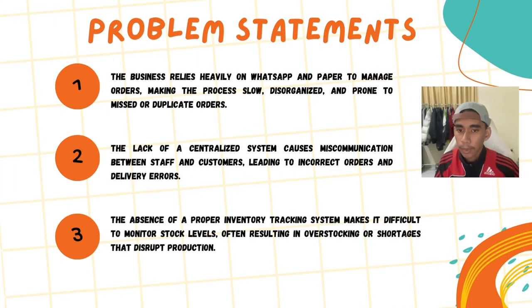For this slide, we have the problem statements. First, the business relies heavily on WhatsApp and paper to manage orders, making the process slow, disorganized, and also prone to missed or duplicate orders. Next, the lack of a centralized system causes miscommunication between the staff and customers, leading to incorrect orders and delivery errors. Lastly, the absence of a proper inventory tracking system makes it difficult to monitor stock levels, often resulting in overstocking or a shortage that disrupts production.